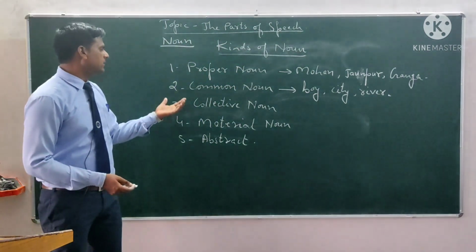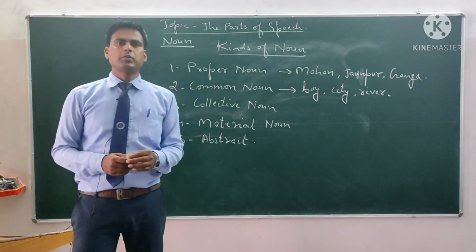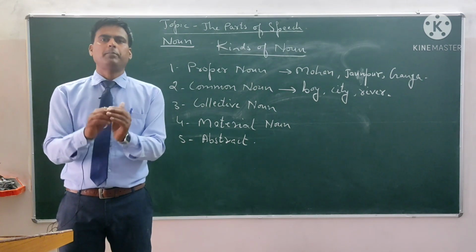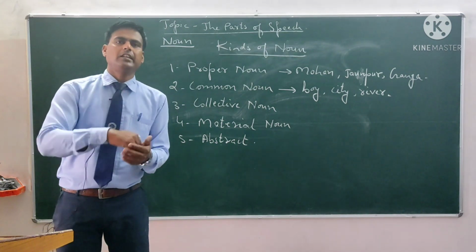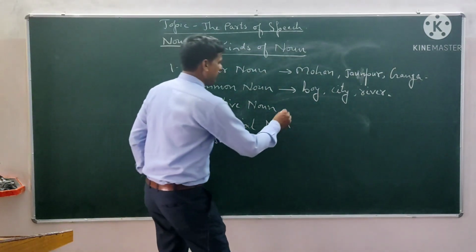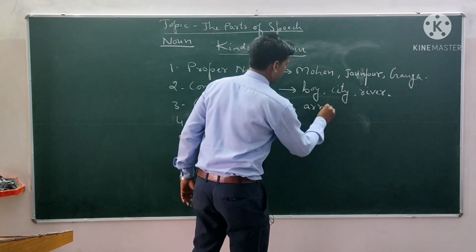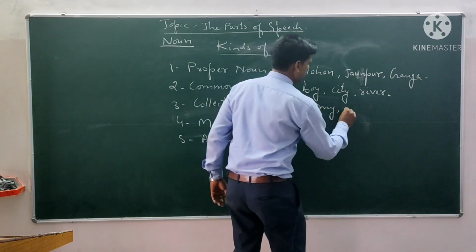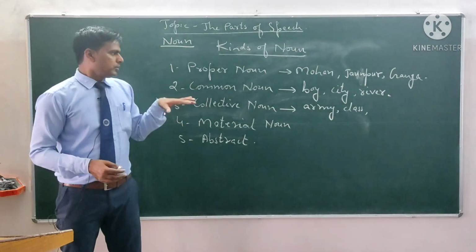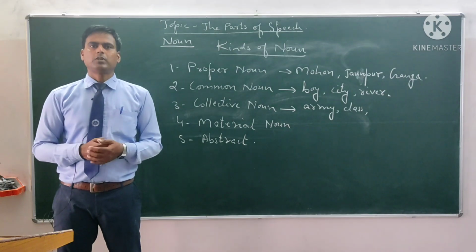Now let us see the third one, the collective noun. A collective noun is used for a collection. If you are going to talk about a group or a collection, then it is called a collective noun. For example, army, class.